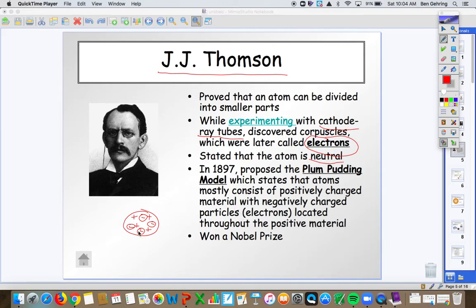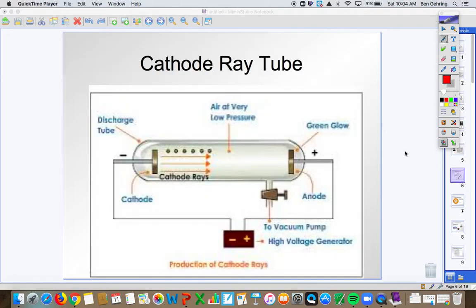This was his model. He won a Nobel Prize for his discovery and his contribution to the atomic theory. This is a cathode ray tube. So we have a positive and negative charge, essentially a battery. Electrons go this way on the negative side, and they shoot electrons from the negative to the positive. So as these particles are shooting, they're going from negative to positive.